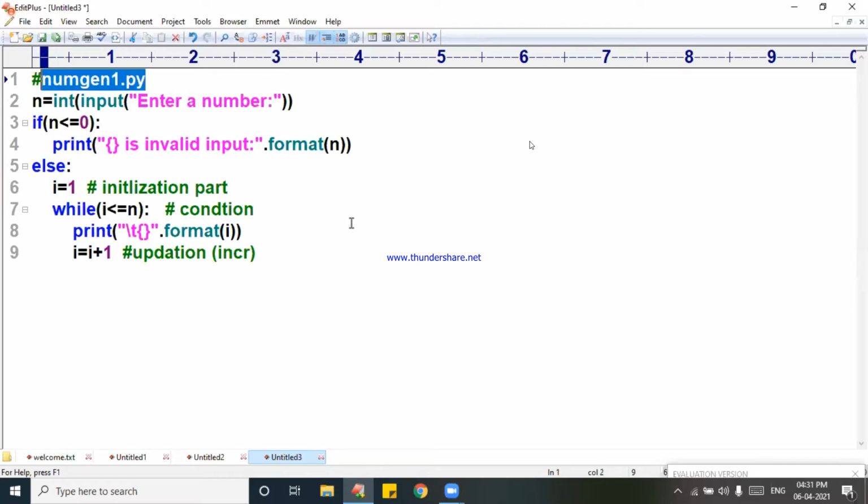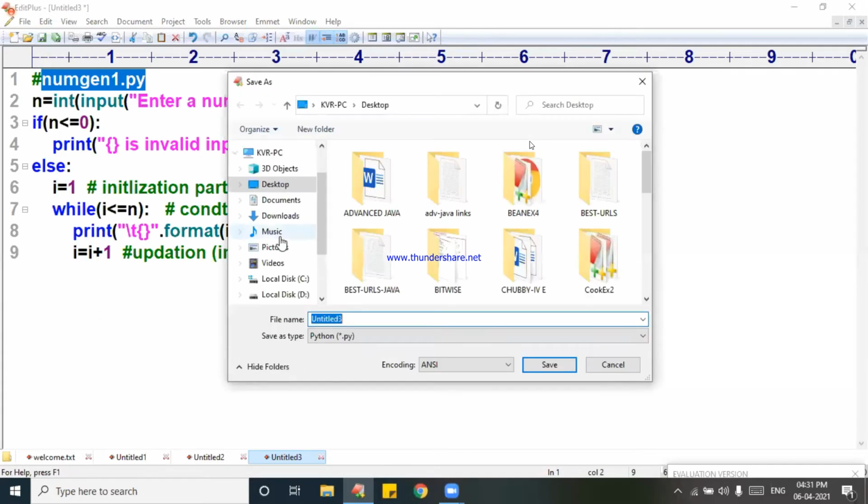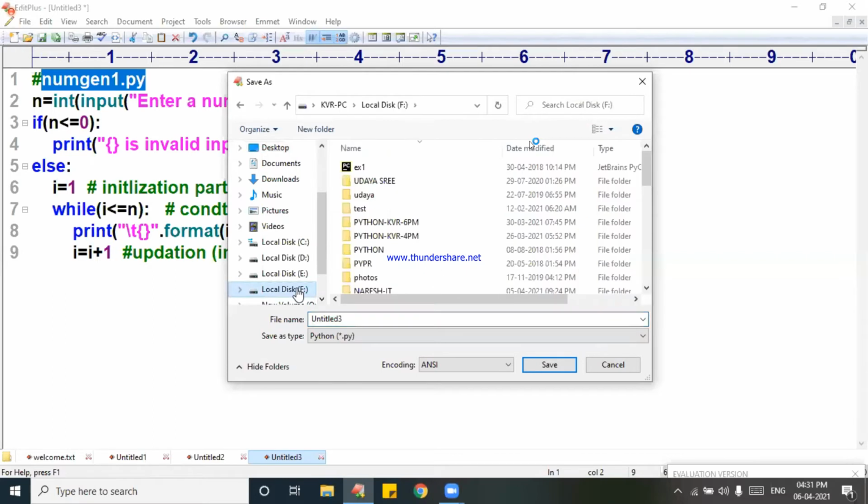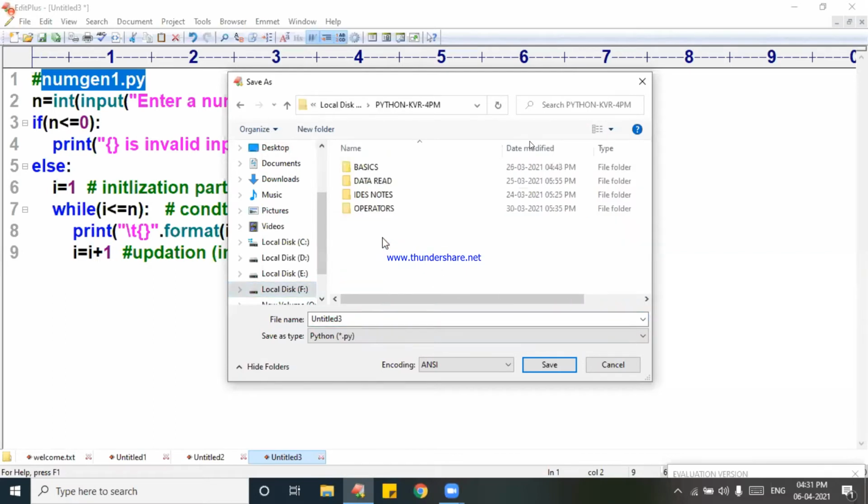First understand, writing is not important. First you try to understand. Let us save this program. Go to your place. I am writing this colon 4 p.m. Python. Here also I am having.